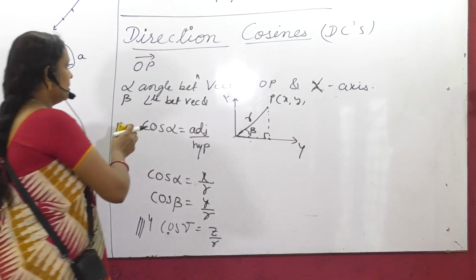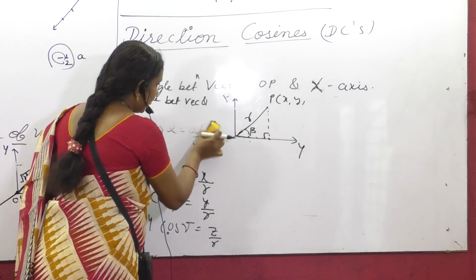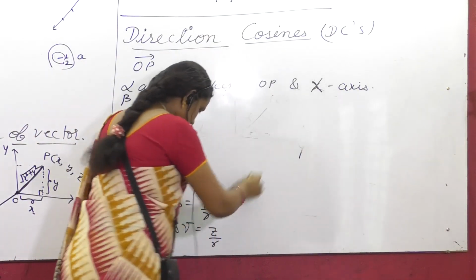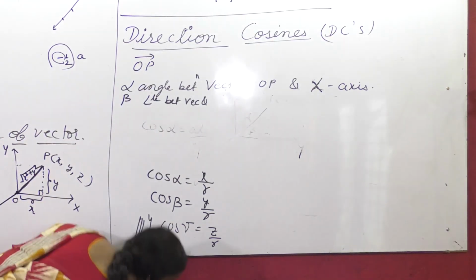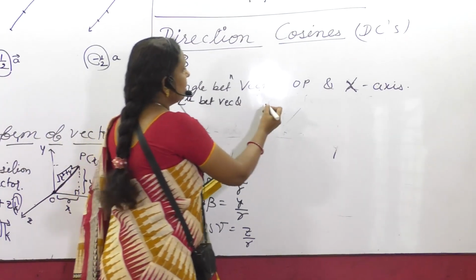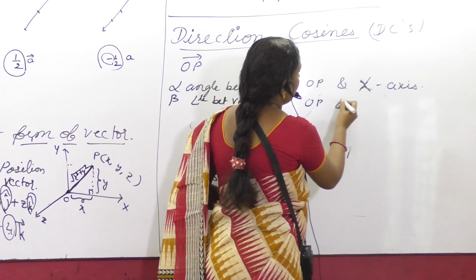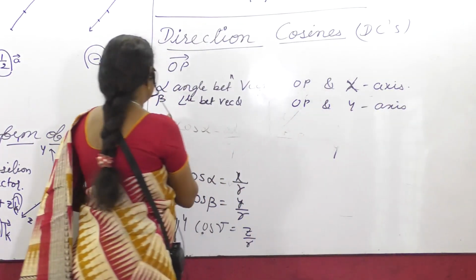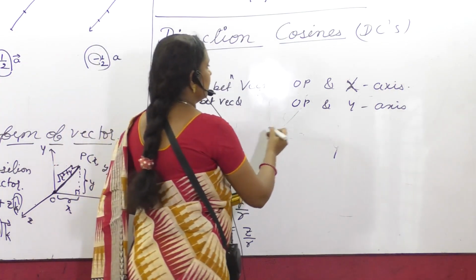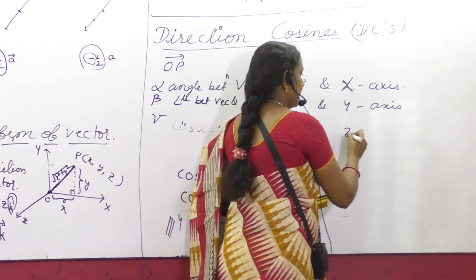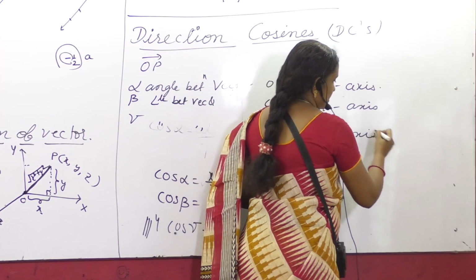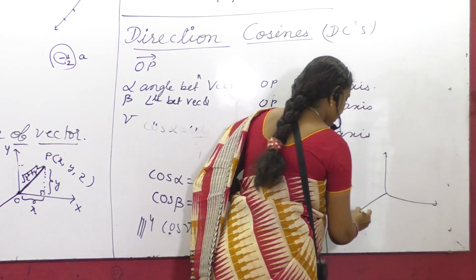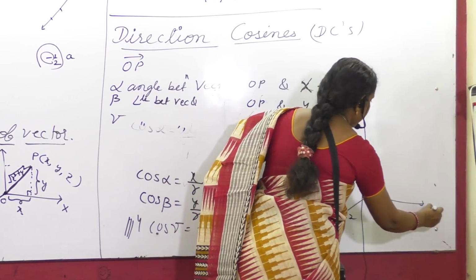Let me write this here in detail. Beta is the angle between vector OP and the y-axis. Gamma is the angle between vector OP and the z-axis. So this is the diagram to be referred.